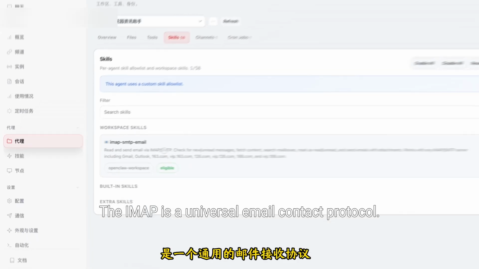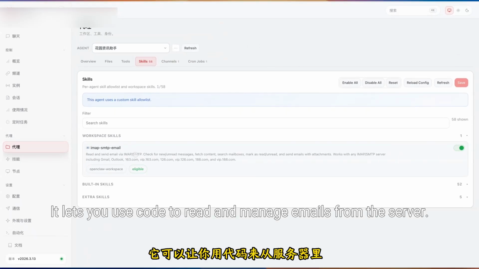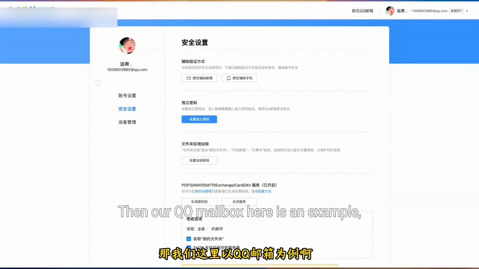It is recommended that you install a skill that supports the IMAP protocol directly. IMAP is a universal email protocol. It lets you use code to read and manage emails from the server. Let's take our QQ mailbox here as an example.